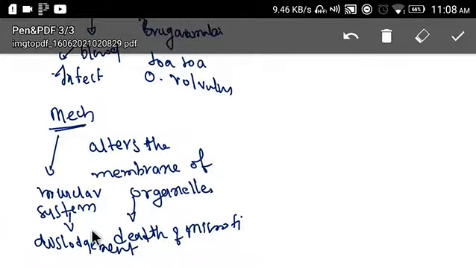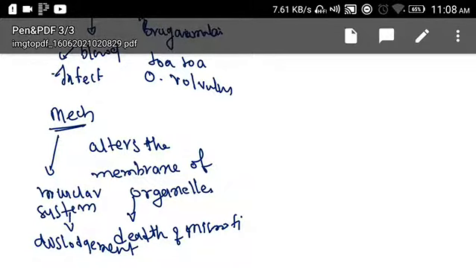Okay, so the mechanism of action is that they alter the membrane of organelles, and this leads to death of microfilaria. Apart from this, it has another mechanism which has an effect on the muscular system. As it affects the muscular system, it leads to dislodgement of microfilaria. This is how diethyl carbamazine works, right? Now let's see the uses of this diethyl carbamazine.